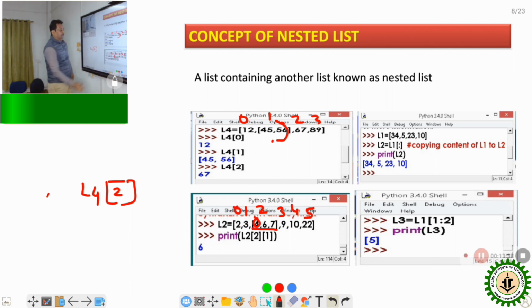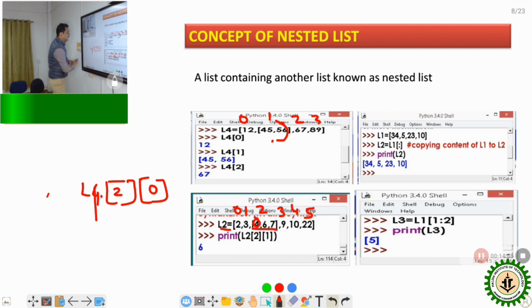And after that, again I want to access this 4. So within this list, this is the indexing of 0, this is the indexing of 1, and this is the indexing of 2. So that's why we have to write indexing of 0 here. So L third bracket 2, third bracket 0 is indicated there. This first one indicates the list of L4, list of this value.